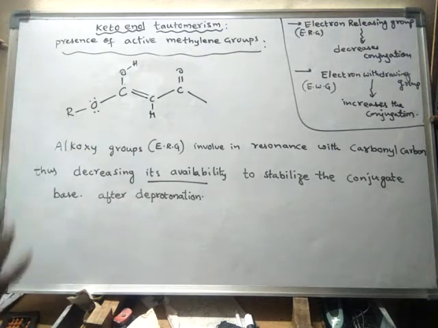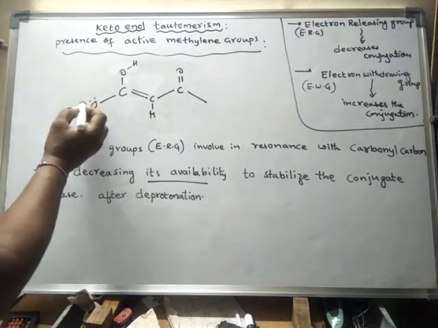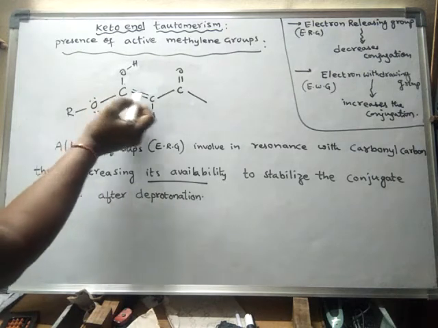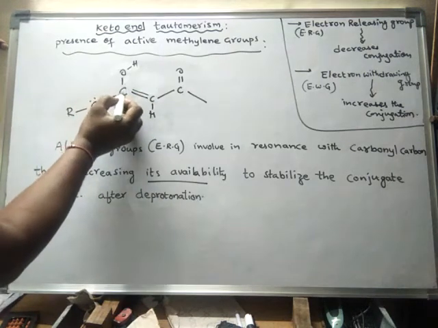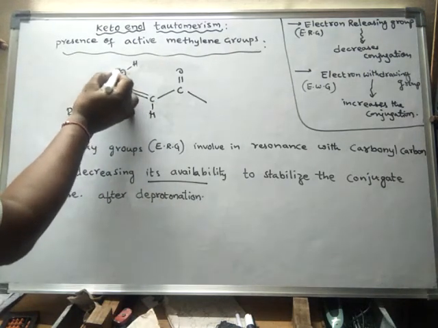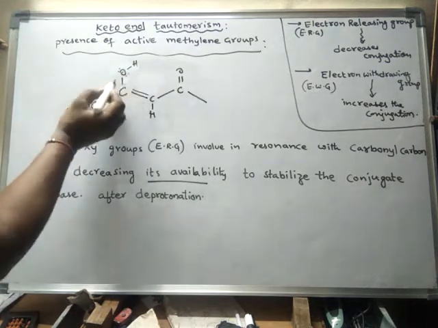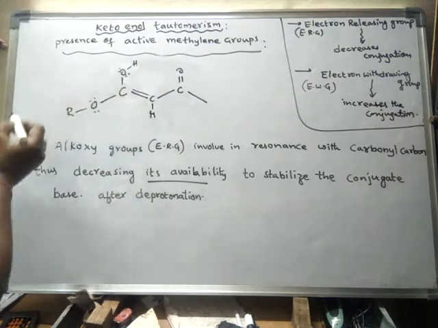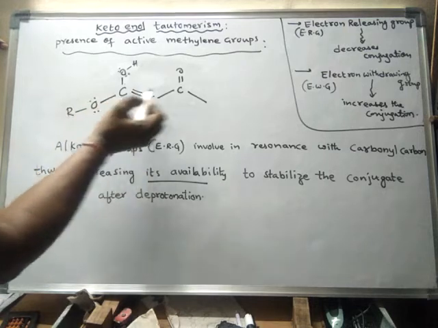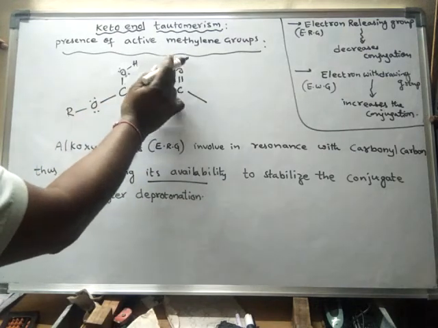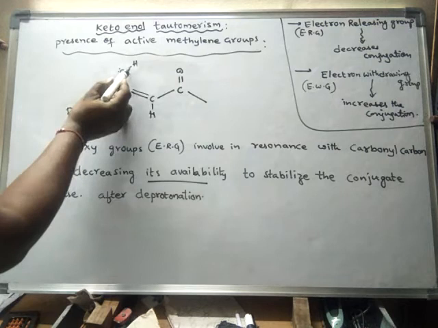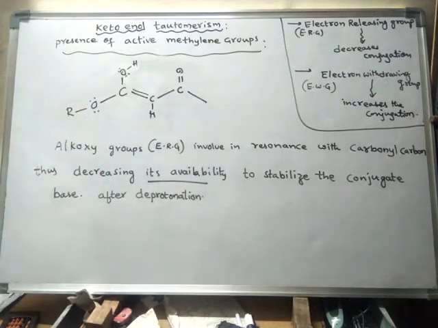In general it goes like this. Now in this enol form, here there is a lone pair, single bond, double bond, single bond, double bond. So like this, there is a conjugation.